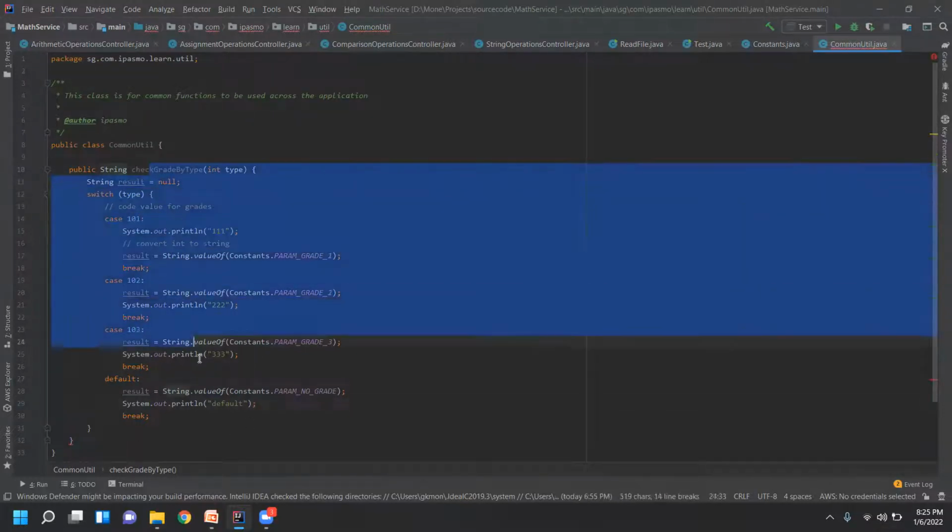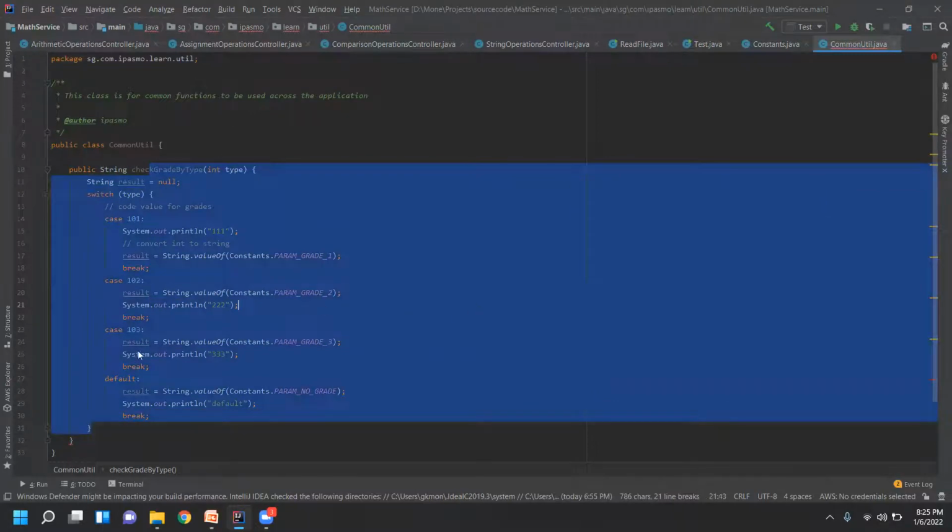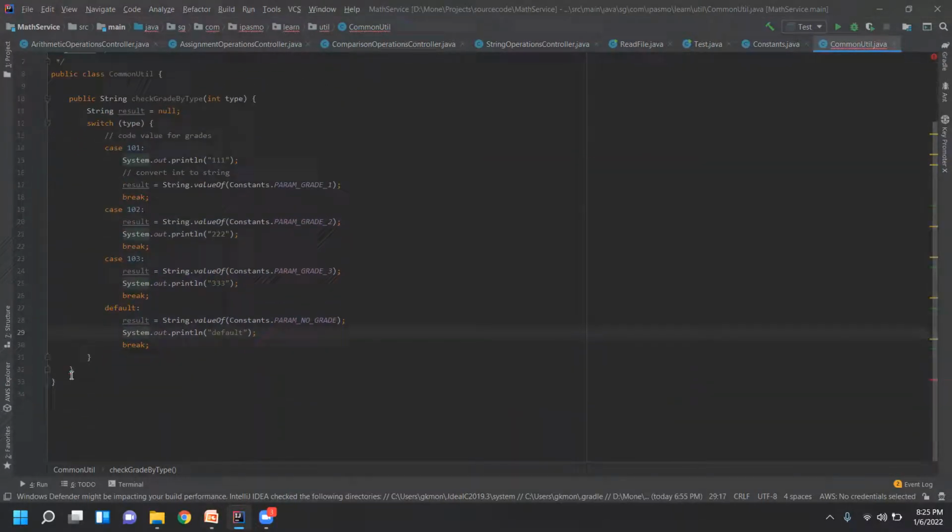So this is a function which we have written. Okay, and still the function is showing red color here. Why? No return statement. So after this switch statement, we have assigned the value to result, right? So this result must be returned. So I return the value. Okay, now this function is done.